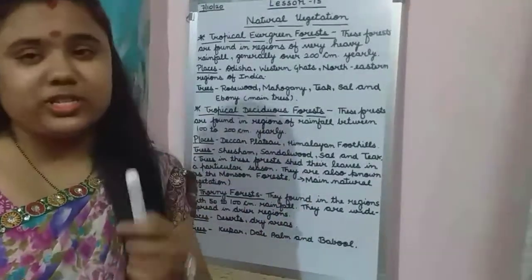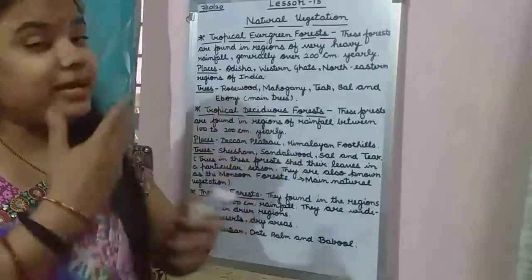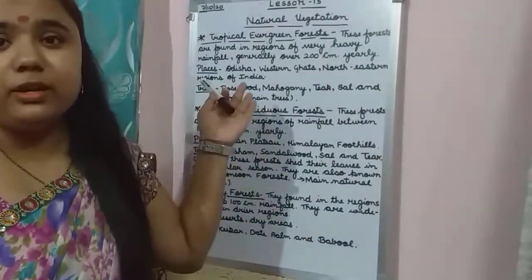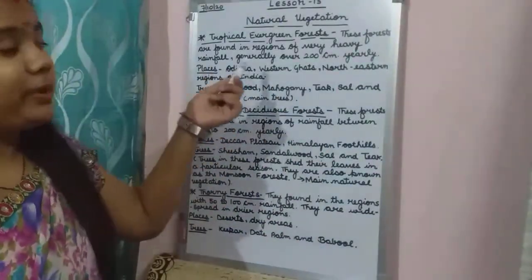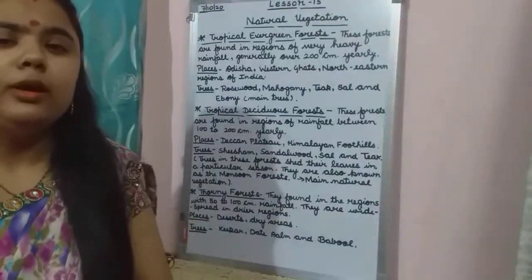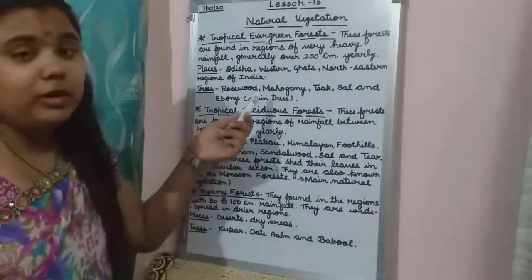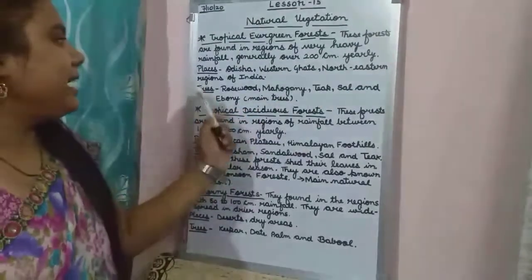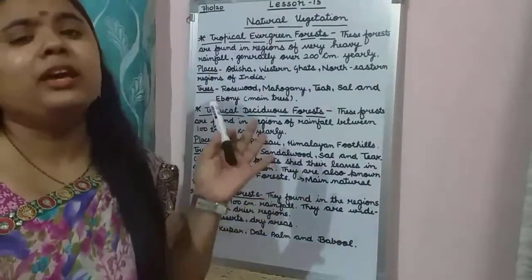Children, questions can come from it, like what are the places where evergreen forests are found, or what are the trees of tropical evergreen forest. So you have to learn this and remember it also. Say it properly: rosewood, mahogany, teak, sal and ebony are the main trees found in tropical evergreen forest.